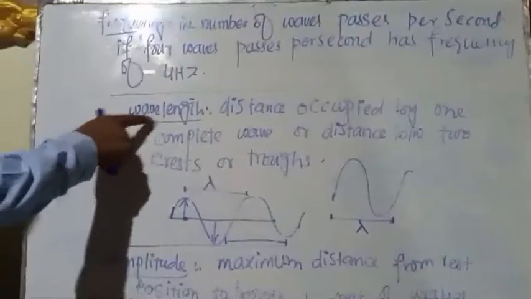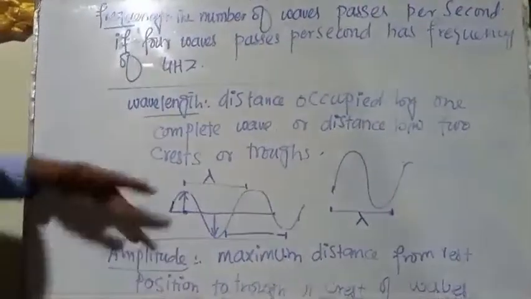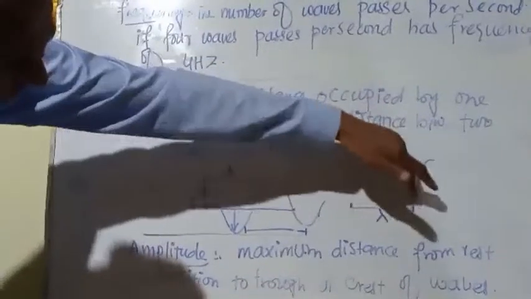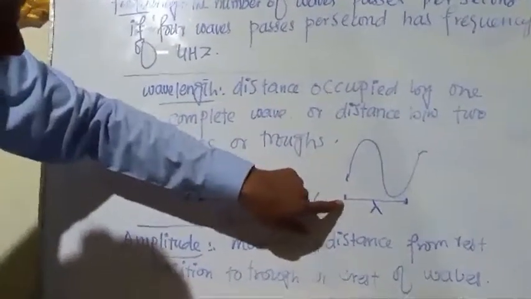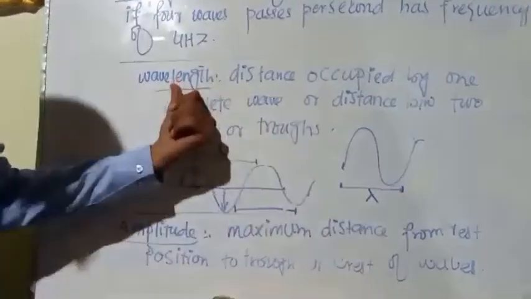So we will discuss the wavelength. Wavelength is the distance occupied by one complete wave. For example, if a wave has one crest and one trough, this will be one complete wave, and the one complete wave occupies a distance. This distance will be the wavelength of the wave.